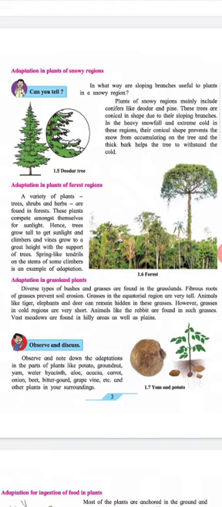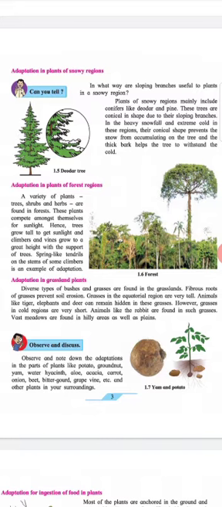Subheading: Adaptation in the grassland plants. Diverse types of bushes and grasses are found in the grasslands. Fibrous roots of grasses prevent soil erosion. Grasses in the equatorial regions are very tall. Animals like tigers, elephants, and deer can remain hidden in these grasses.